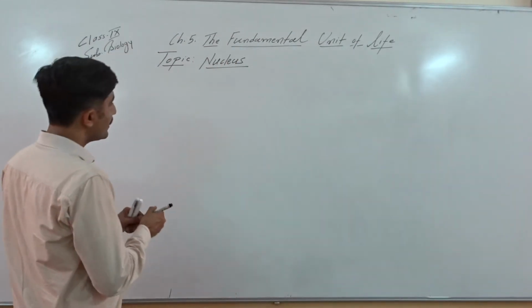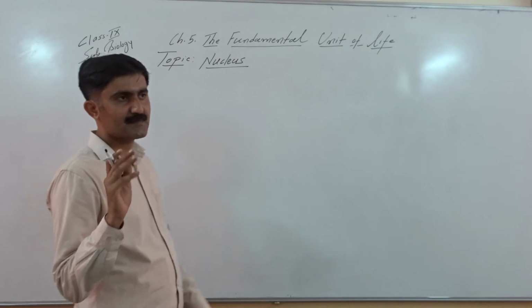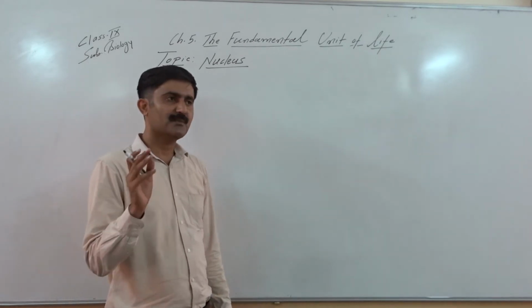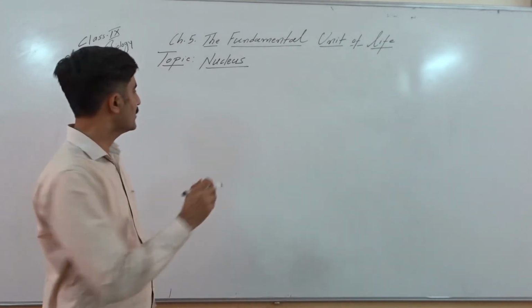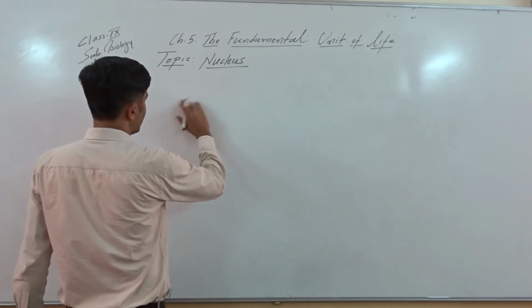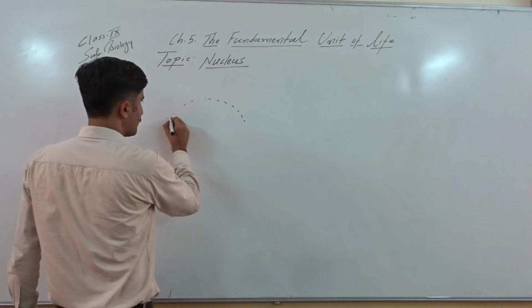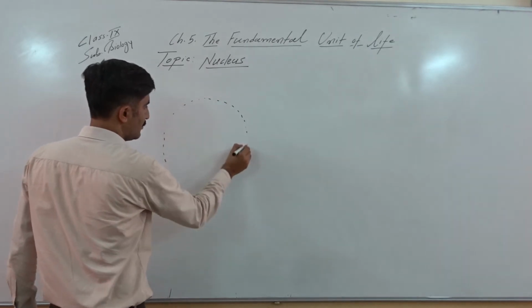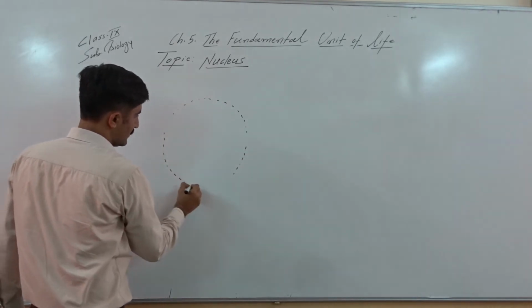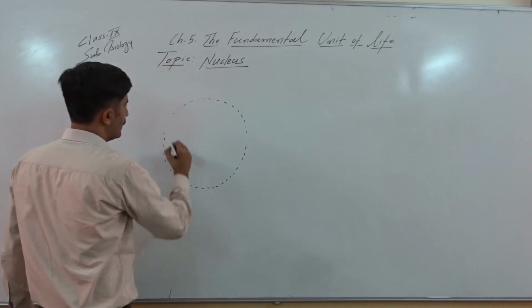So the nucleus, as I mentioned, is generally spherical. It may sometimes be oval also, but here the nucleus is spherical.